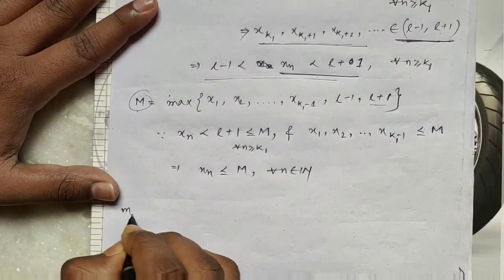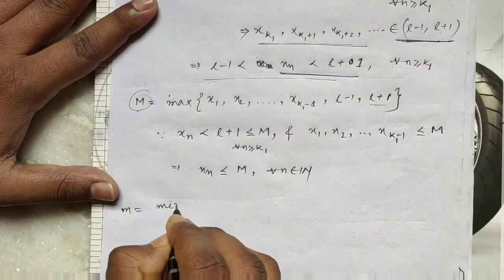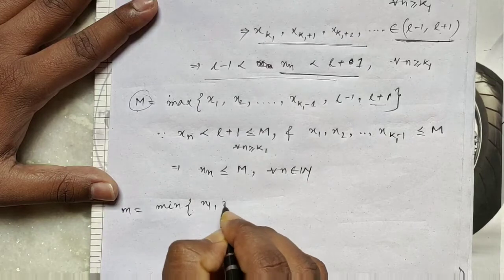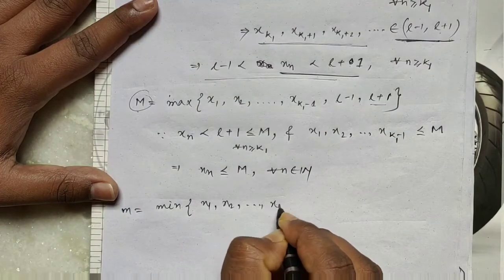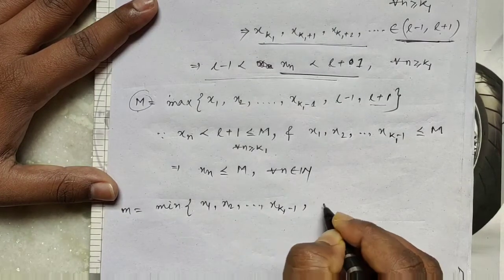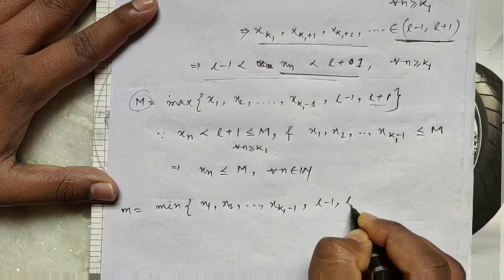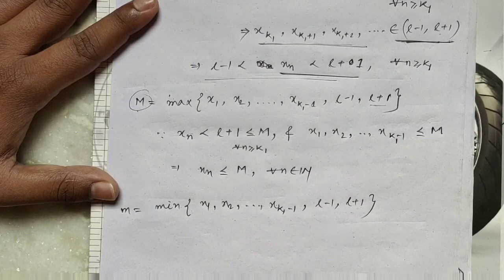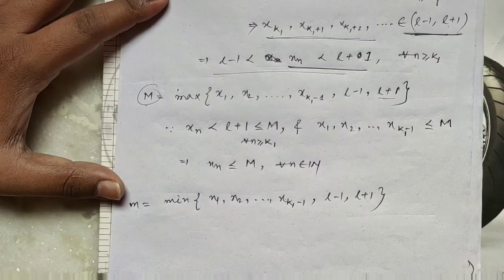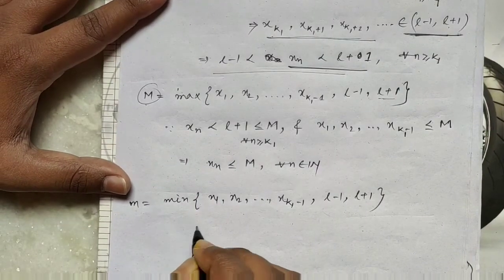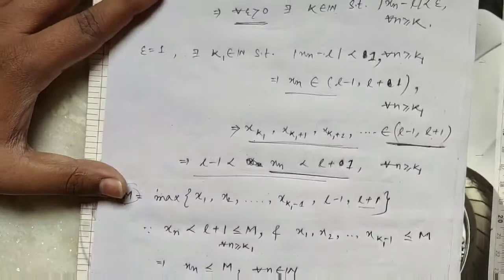Similarly, if you take small m equal to the minimum of x1, x2, up to x_(k1 minus 1), L minus 1, L plus 1.